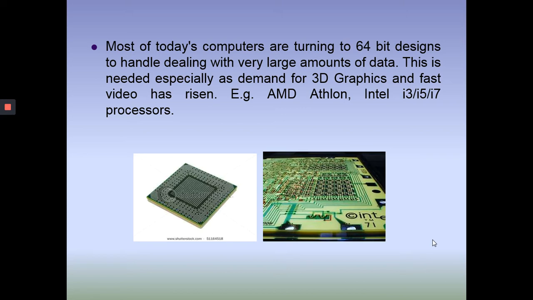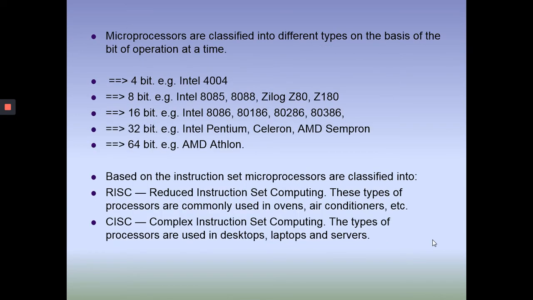Okay, and current microprocessors are i3, i5, and i7, and these are not limited to 64-bit only. Current microprocessors are also 128-bit, 256-bit, means they can perform execution over 128 or 256 bits at a time. So there is a major improvement in execution speed. So here I am going to summarize all this improvement over microprocessors.